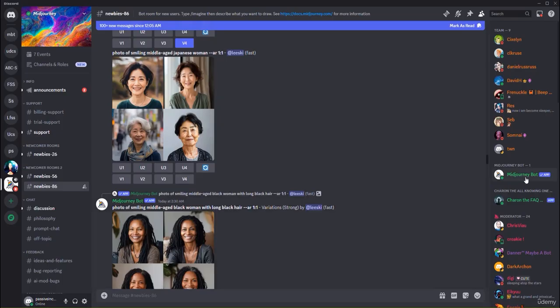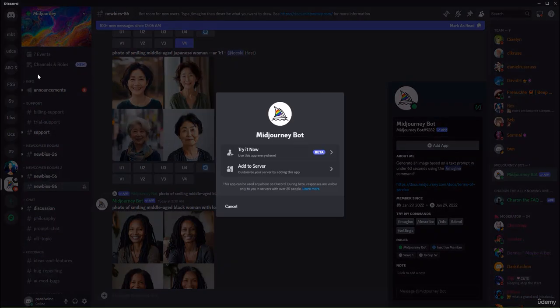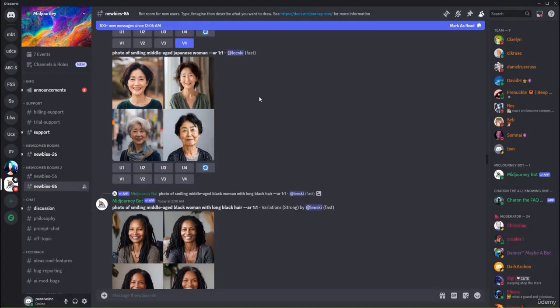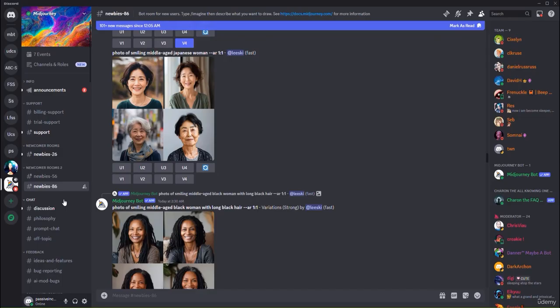Now, the Midjourney bot is also here, and you can click on it anytime, and you can basically invite it by adding it on another chat or adding it to the new chat. And in my case, I actually already have direct messages access to the Midjourney bot. But if you want to add it, it's just right here. You can just add it. And by the way, if you stay here in the Discord, these newcomer rooms, there's a lot of people using Midjourney at the same time. So basically, the problem with this is that so many people will also be waiting for their images to render, and that could create a problem for you.